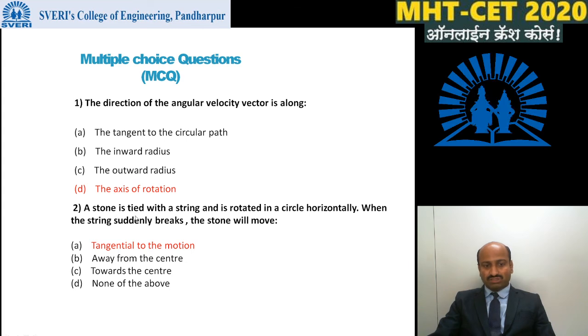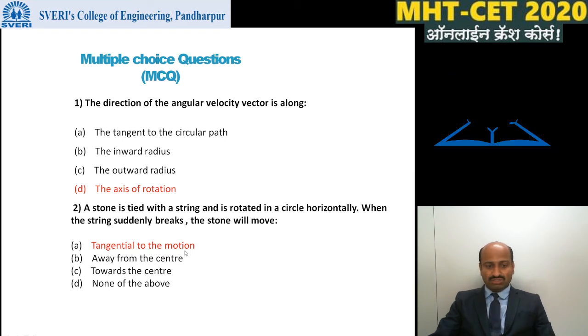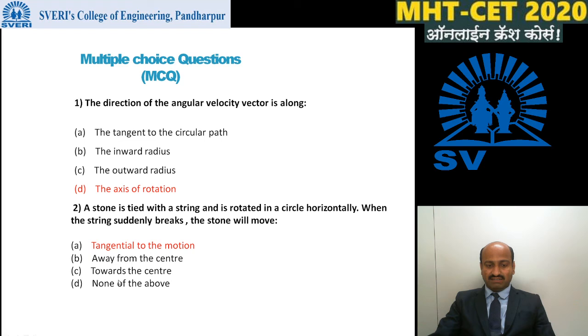Next, if a stone is tied with a string and is rotated in a circle horizontally, when the string suddenly breaks, the stone will fly: tangential to the motion, away from the center, towards the center, or none of the above.